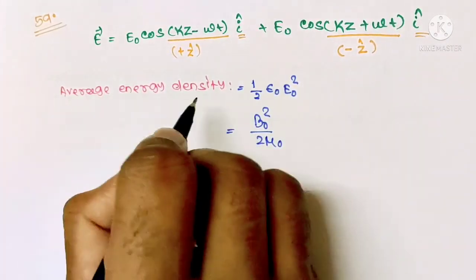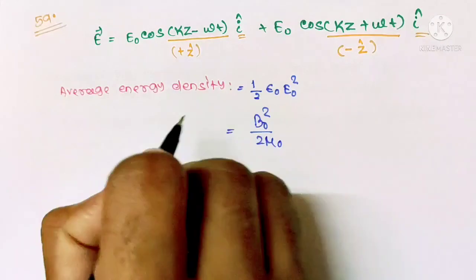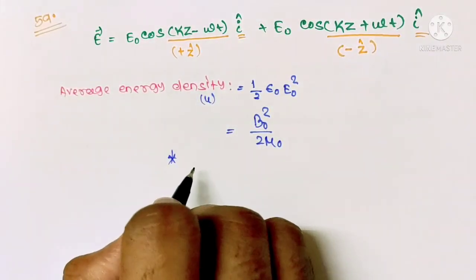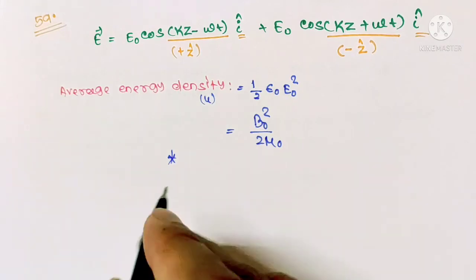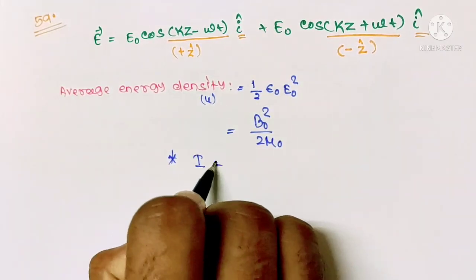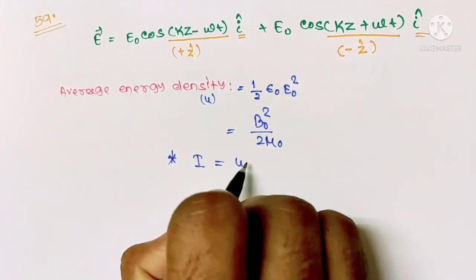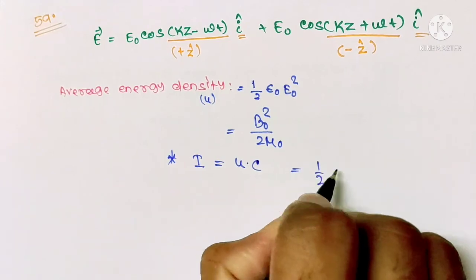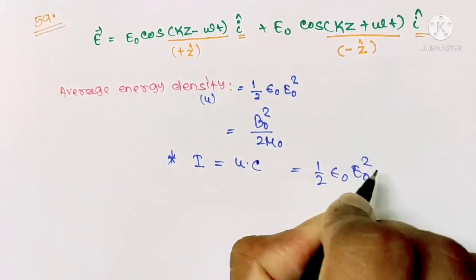This is the average energy density, symbol small u. Similarly, you should remember the relation between the intensity of the electromagnetic wave and the energy density: the intensity is related to average energy density as u times c. That is, you can write half epsilon naught E naught square times c.